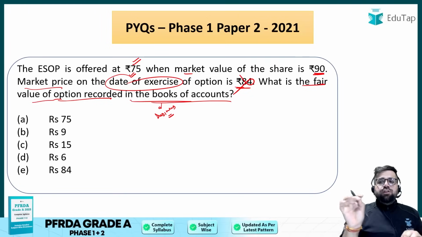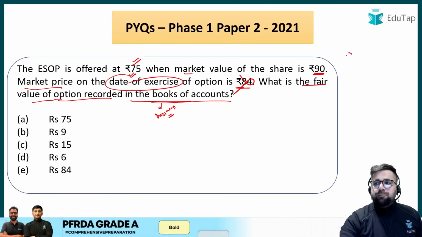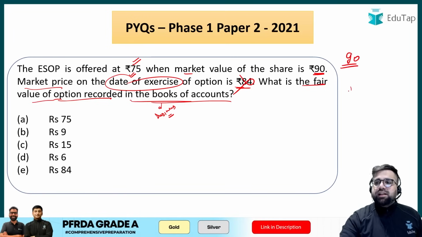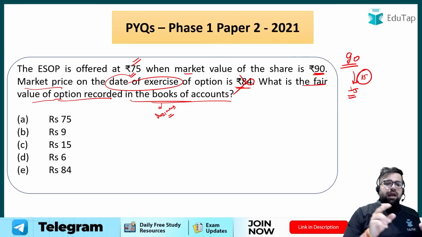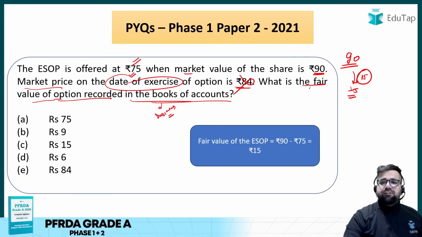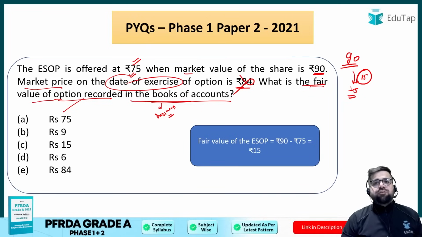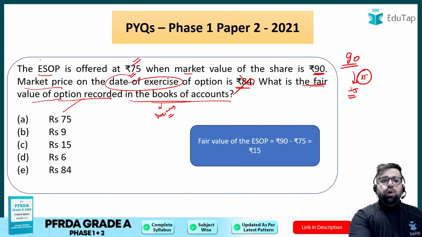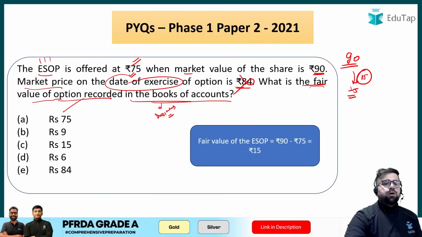The fair value will be recorded on the date of grant only. So basically you just have to do 90 minus 75, right? My market value is 90 and I am getting the ESOP at 75. So what is the difference? 15, right? So I have to record the value of ESOP at rupees 15 only, and the fair value of option recorded in the books of account will be rupees 15, right? ESOP, employee stock option plan. I hope you know about it, right? The correct answer will be option number C.